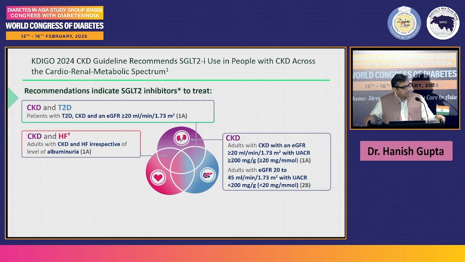And this is the slide that puts the gist of it: KDIGO 2024 guidelines recommend SGLT2 inhibitors for use in people across the cardiometabolic spectrum. On the left side, you find that it is an established medication for CKD and type 2 diabetes, and for CKD and heart failure. And on the right-hand side, you find that it is an established treatment for CKD alone as well. So this is where these new age molecules are changing us as we talk. And this is where the evolution is actually happening. Thank you so much.